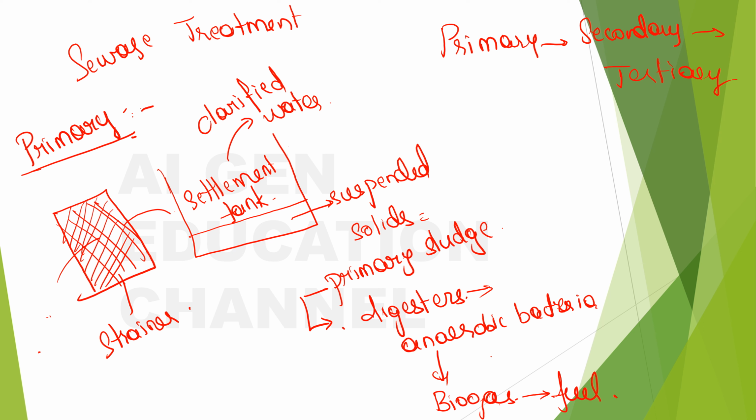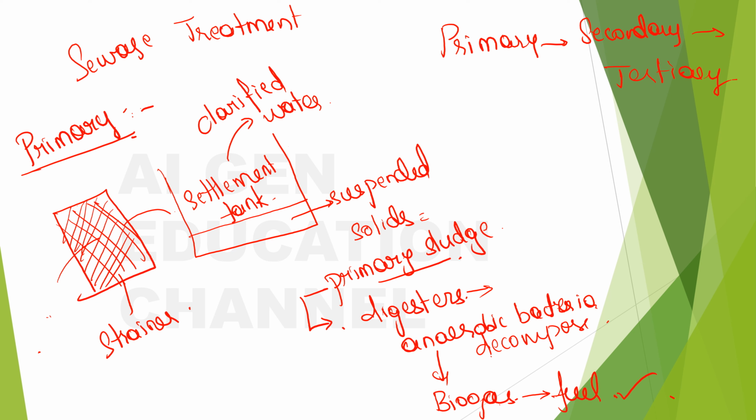These suspended solids are called primary sludge, right? This primary sludge will be sent to digesters, and in digesters the anaerobic bacteria decompose this sludge, and in this process what we get is biogas. This biogas will be used as fuel.